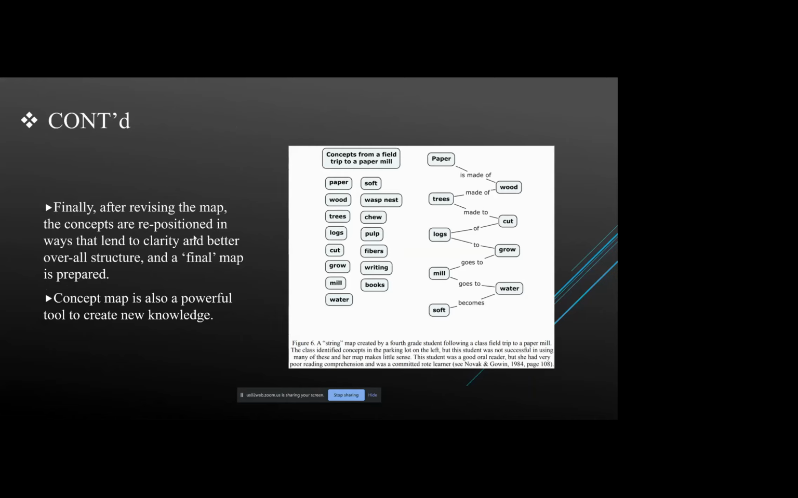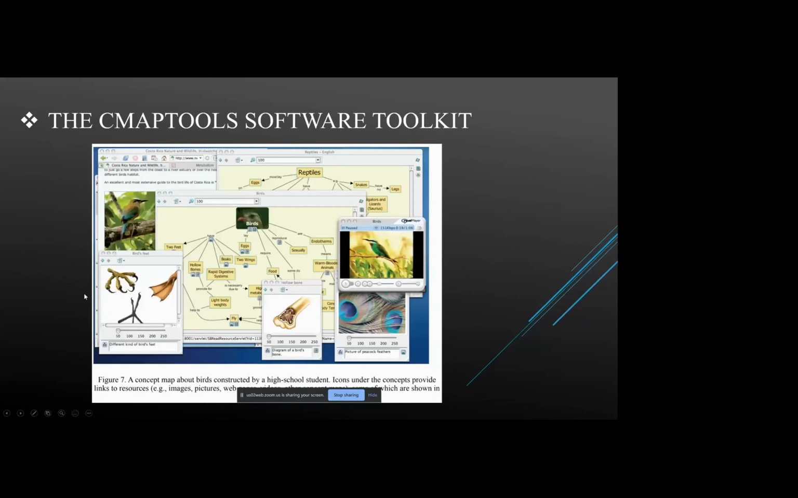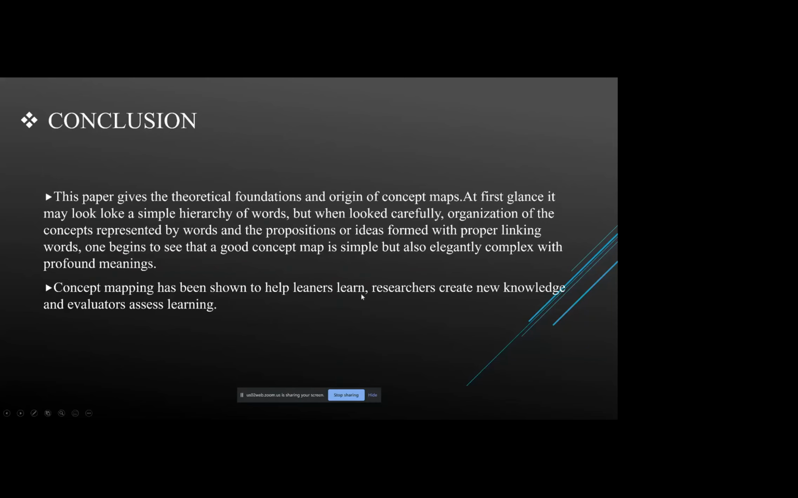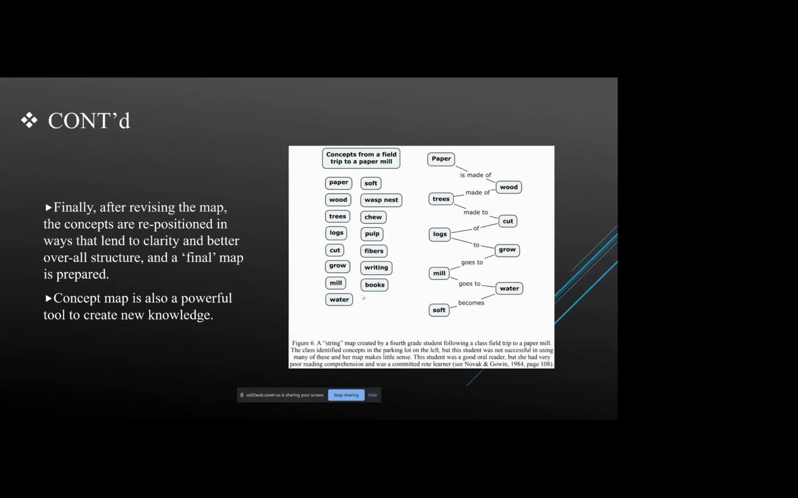So this is the continuation. You can see here, to the left there is a list of all the concepts, and to the right there is a concept map. In this picture, it is not correct, because this is not the way you do a concept map. As the figure says, it is a string map created by a fourth grade student